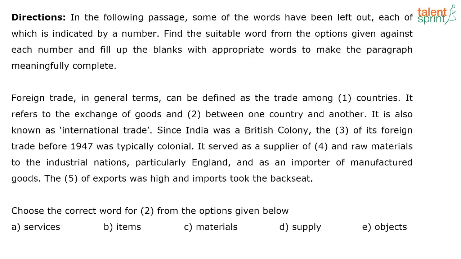If you notice, you can't get confused with blank 2. Somebody said option B. Somebody is saying items. No, right? If you actually look at the options, items, materials, supply, objects, all 4 can fall under the category of goods. So the only option that is left is services, and in fact goods and services is a collocation. So it has to be option A. Let's move on. Blank 3.